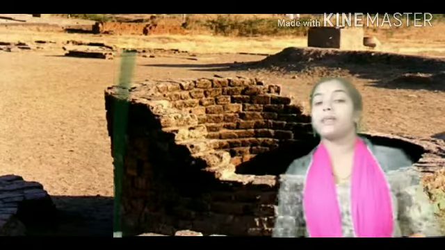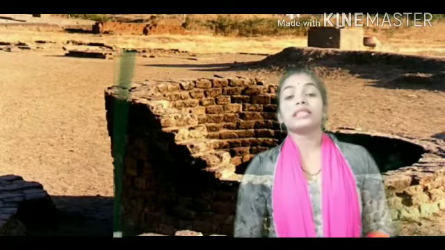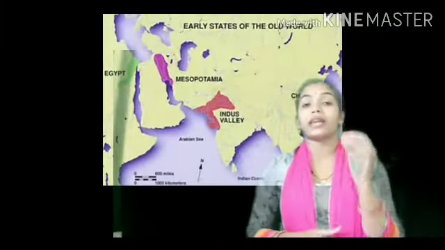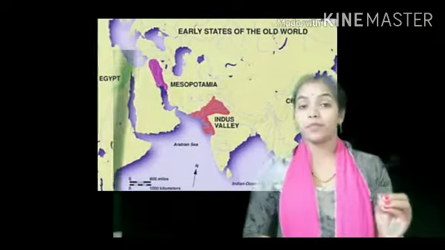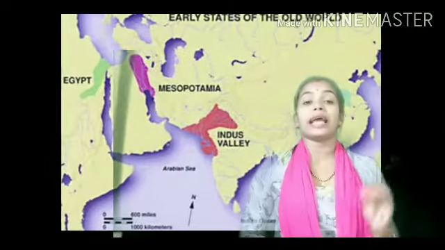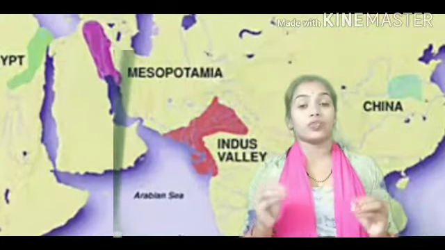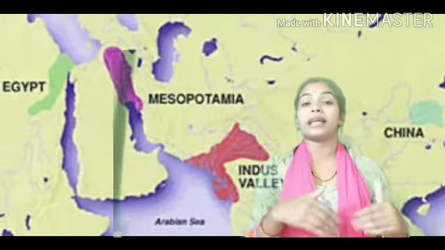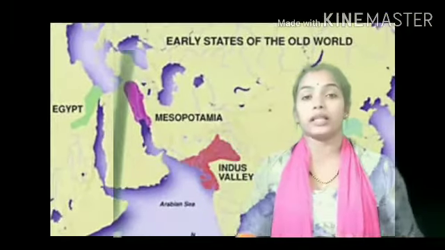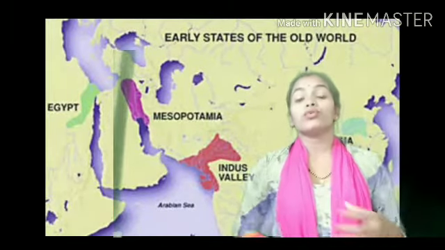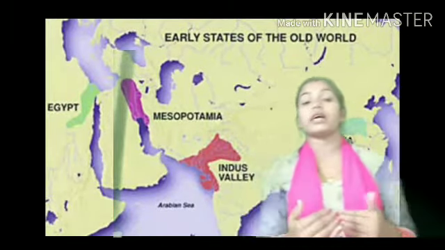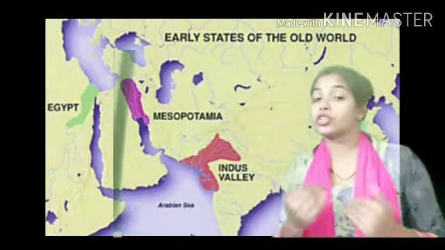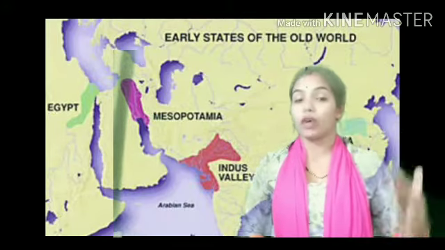Now, if we discuss Lothal, Lothal had also been a very big center of attraction, especially for trade, as we know that Lothal was situated on the bank of a river, or you can say the Gulf of Khambhat. Just because of it, their sea trade could flourish. Sea trade could flourish quite well, so that had been flourished.